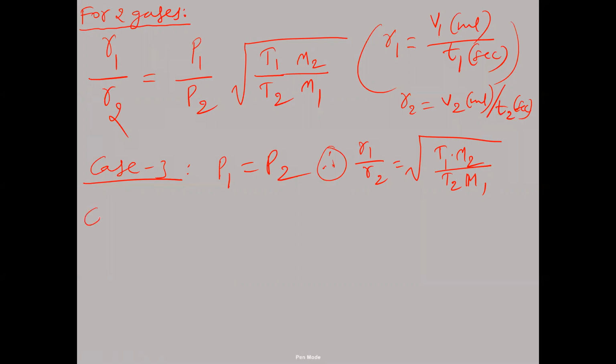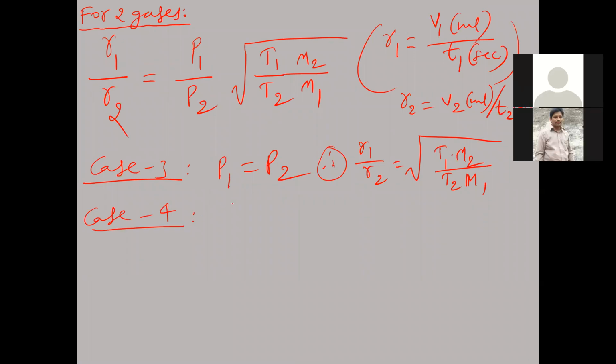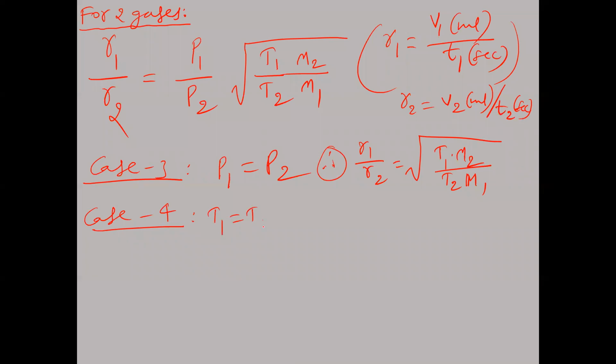Now case 4. In this case, T1 is equal to T2. That means the temperature of the first gas is equal to the temperature of the second gas. Whenever both gases are at the same temperature, R1 by R2 is equal to P1 by P2 into under root M2 by M1. Here M2 is the gram molecular weight of the second gas and M1 is the gram molecular weight of the first gas.